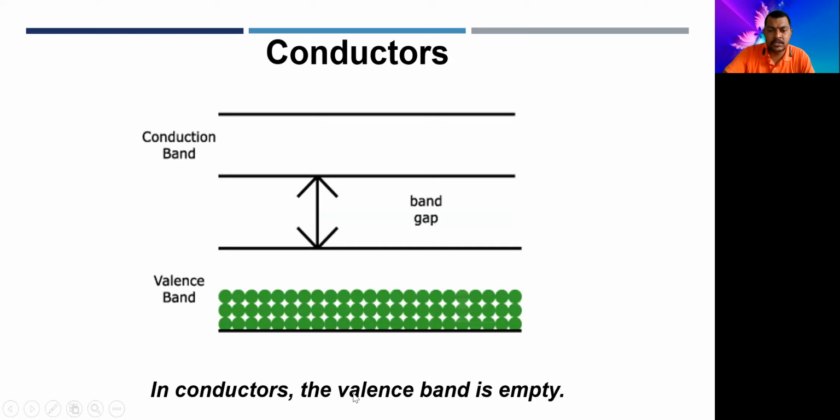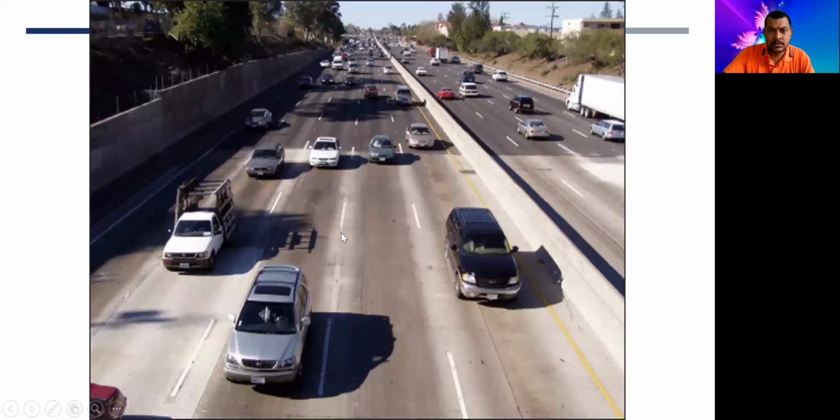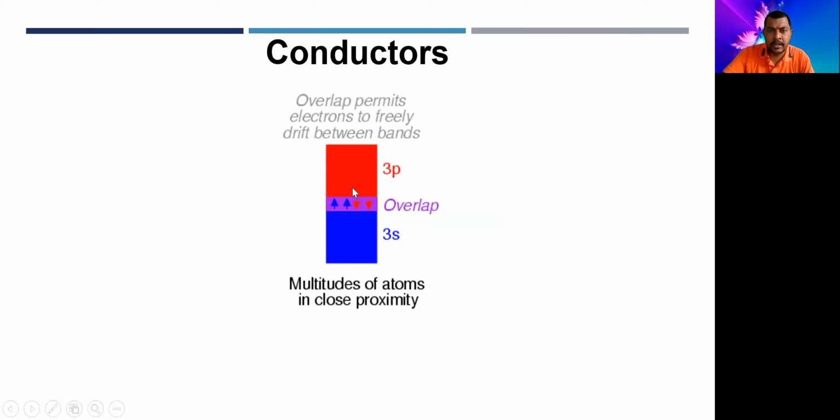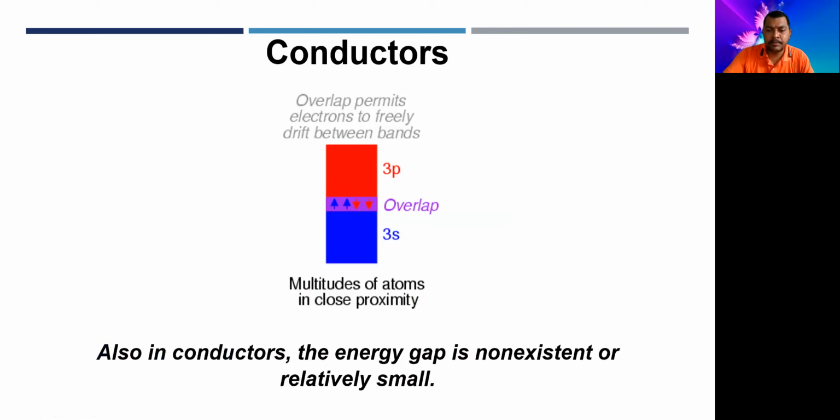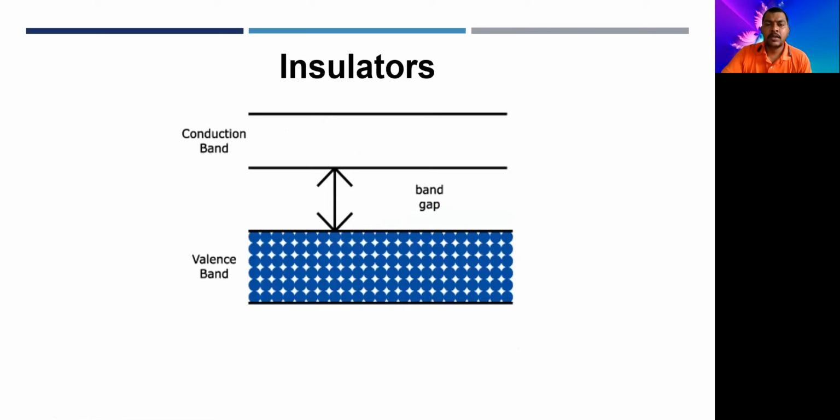So this is actually the concept. The valence band is completely empty. Yeah, this is the graph. So we have the overlapping of conduction band and valence band, so there are many free electrons for conduction, right? The overlap permits electrons to freely drift between the bands, and therefore there are many electrons for conduction. Also in conductors, the energy gap is non-existent or relatively small. Maximum times it overlaps, right?